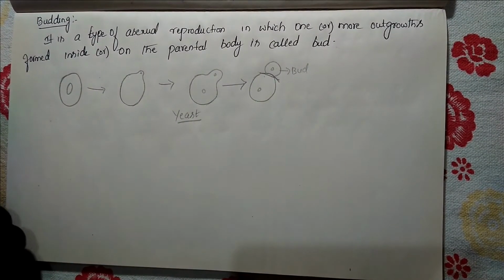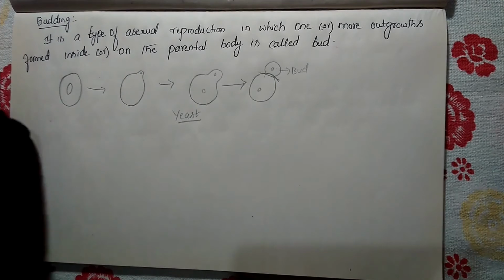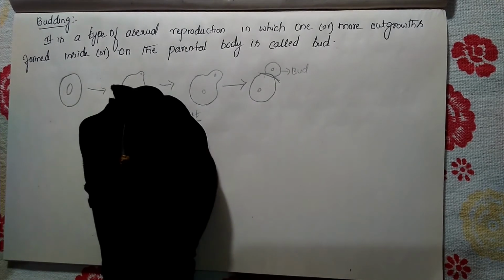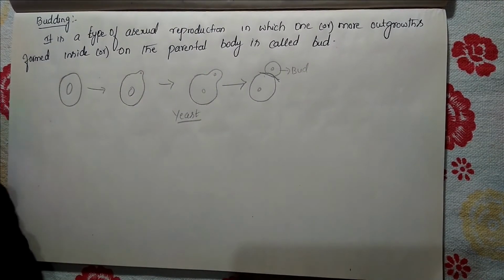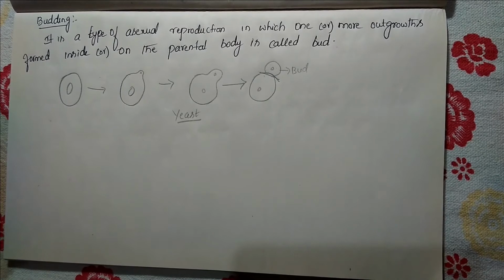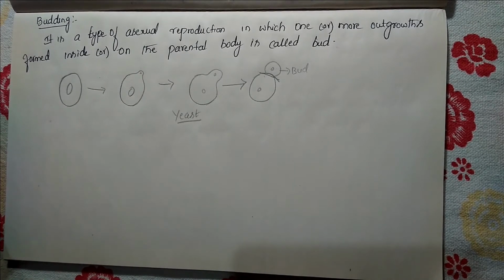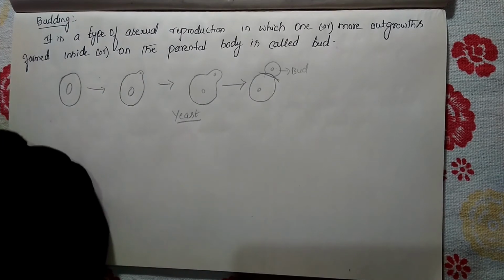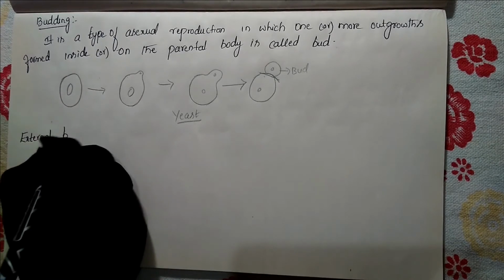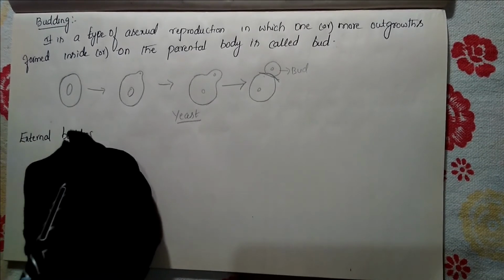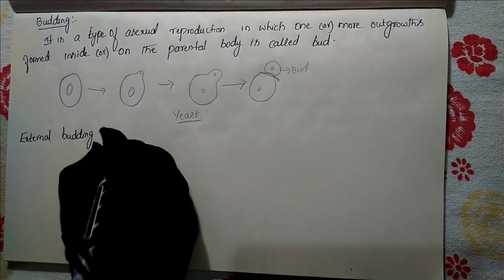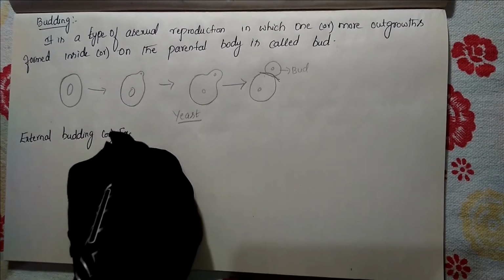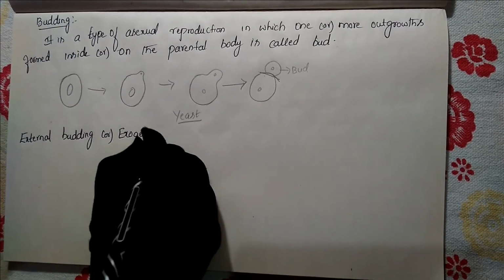Now in budding, as I said, two types are present. Which are those two types? One is exogenous or external budding, and the other is endogenous or internal budding. First let us discuss exogenous or external budding.